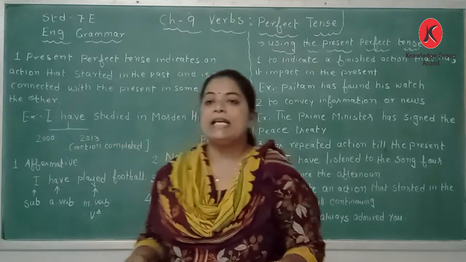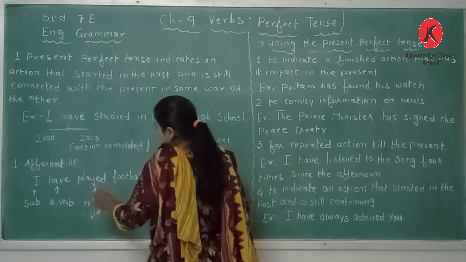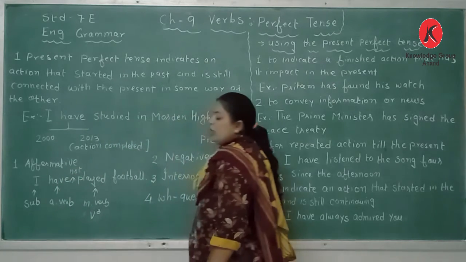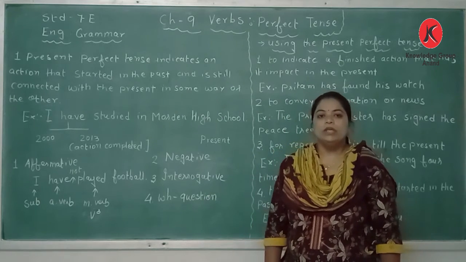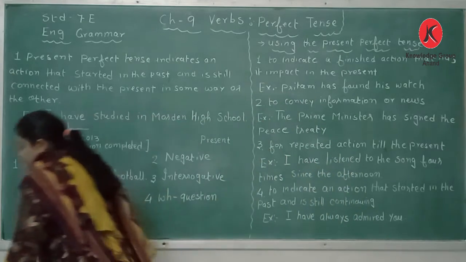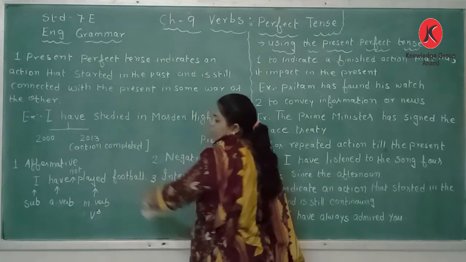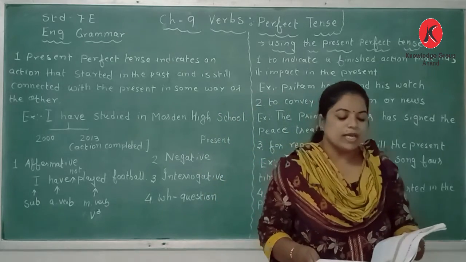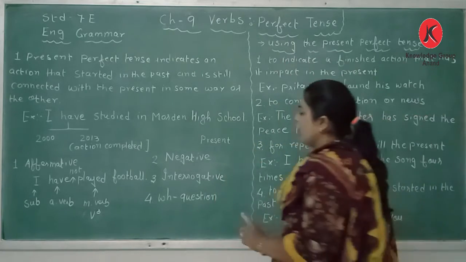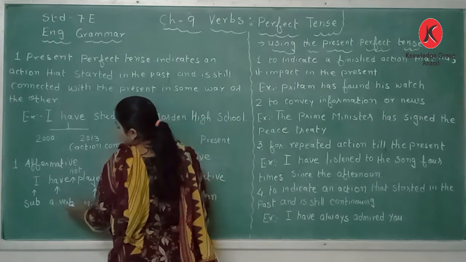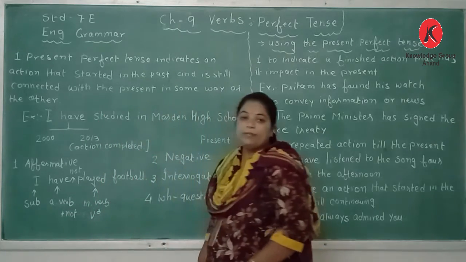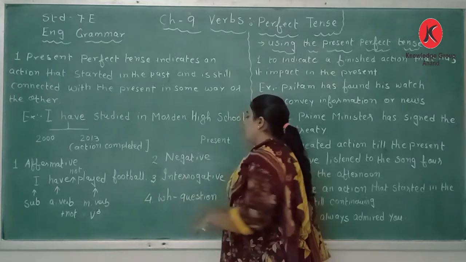Now second sentence is negative. Now what we have to do? We have to just add here not. Okay, in order to show the negative form, we have to add just not with that in order to show the negative form of the sentence. So the sentence goes like that: I have not played football. Again the same thing we are learning. I is subject, have is an auxiliary verb plus not. Okay, main verb, the verb number 3, past participle form of the verb.